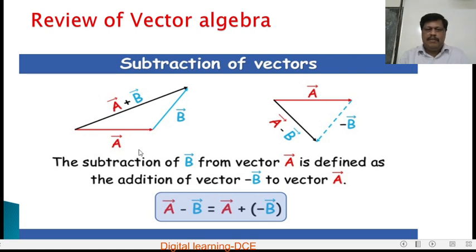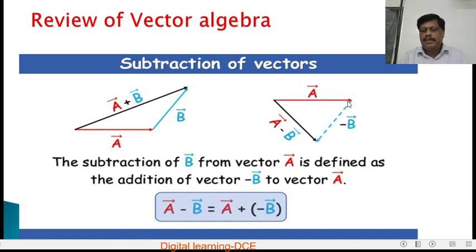Suppose the vector B is reversed, and this is the vector A, again represented by A. When vector B is reversed, B becomes minus B. Here also this vector B is reversed, so it represents minus B. If A and minus B are taken in the same order, then the third side of the triangle taken in the opposite direction gives the resultant of these two vectors.